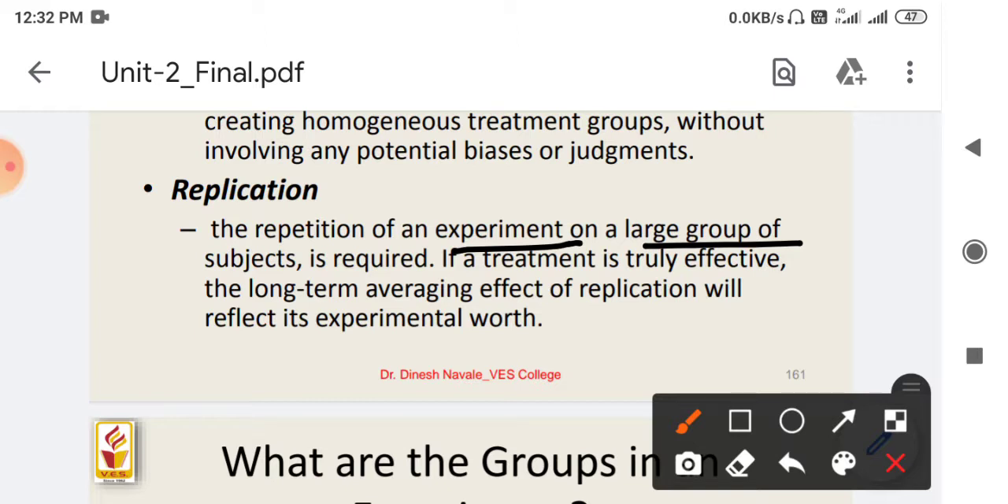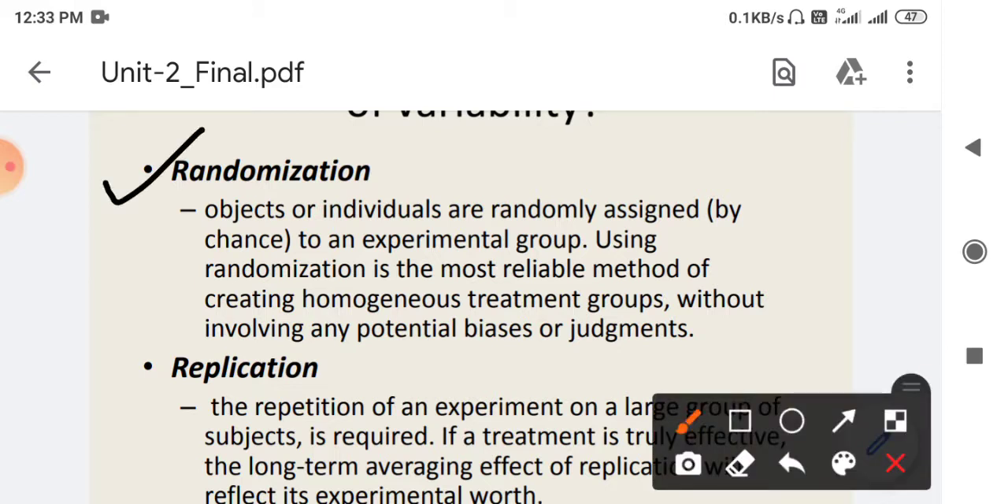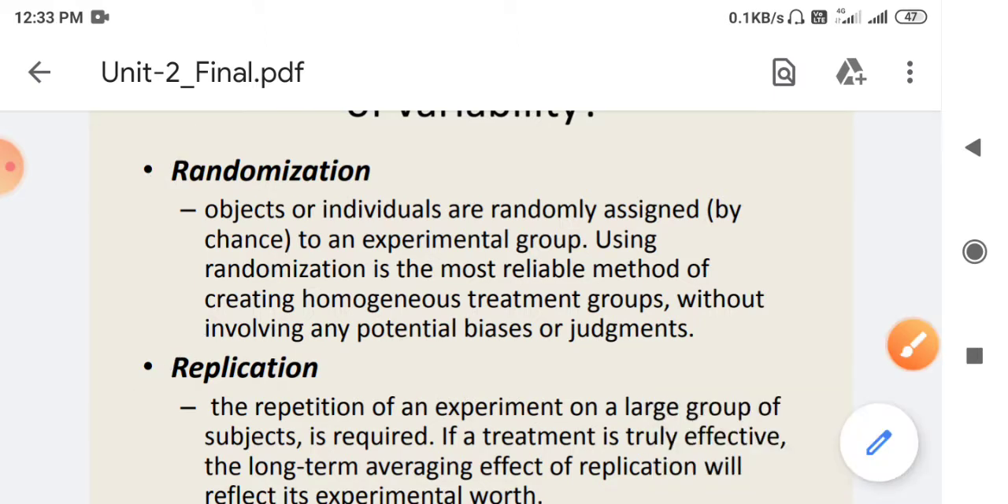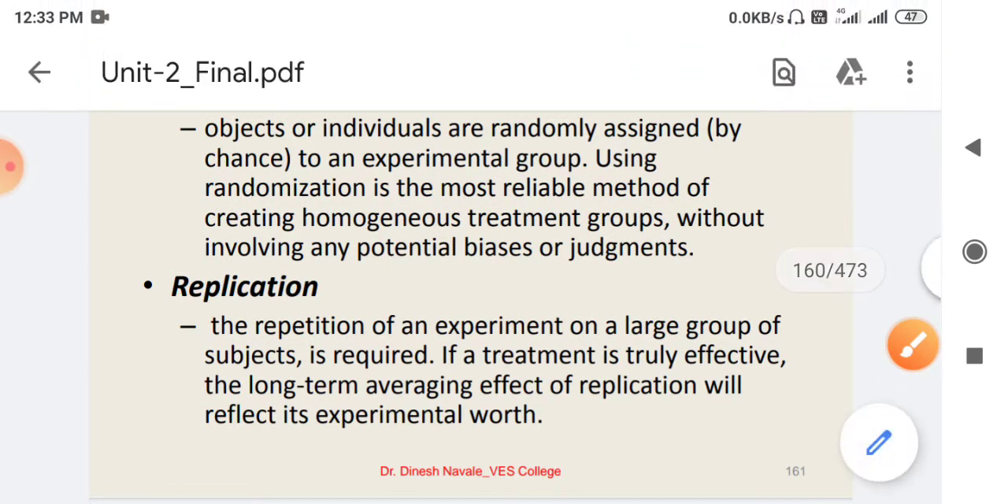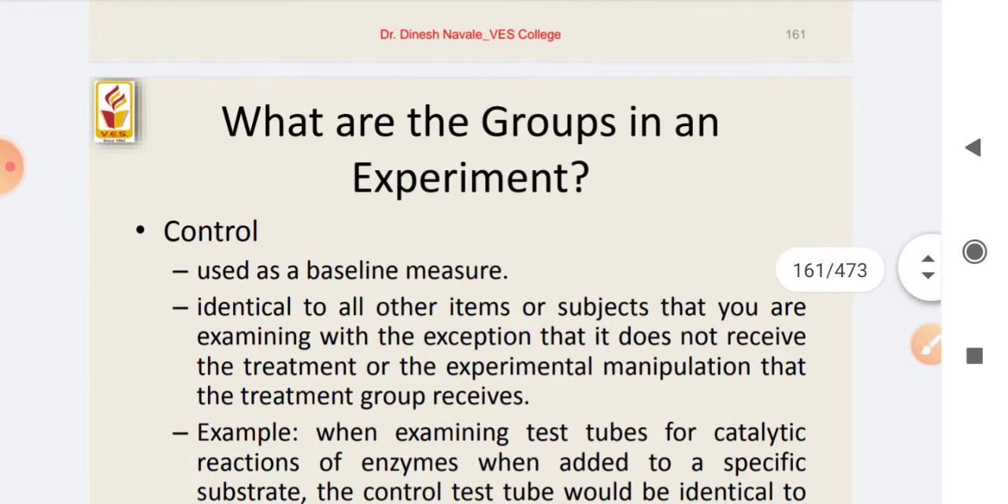If the treatment is truly effective, then the long-term averaging effect of the replication will reflect its experimental worth. So the obtained result for the given experimental setup should hold for any amount and any type of sample. And if we try to replicate this process again and again, you should get the same type of result that was obtained in the original experiment.